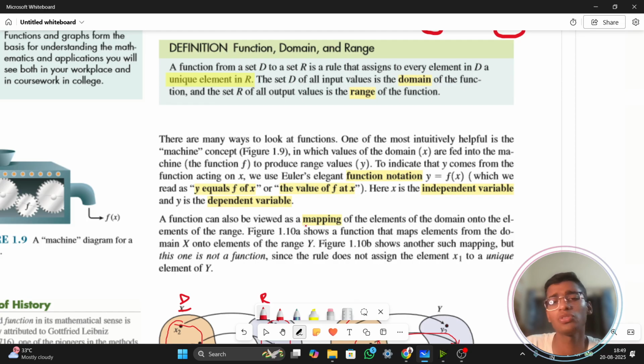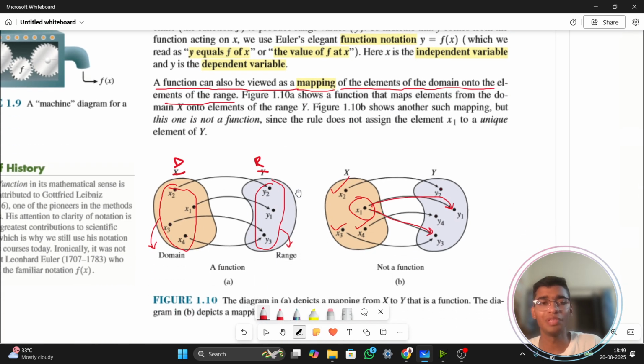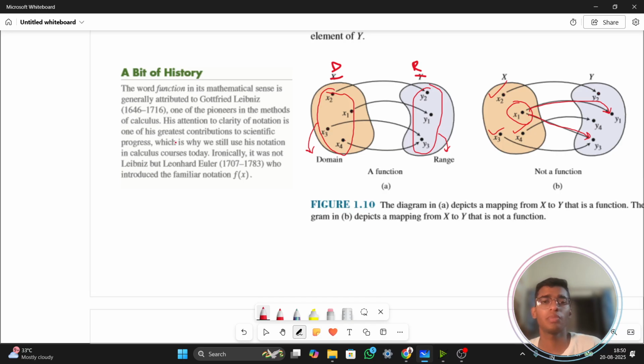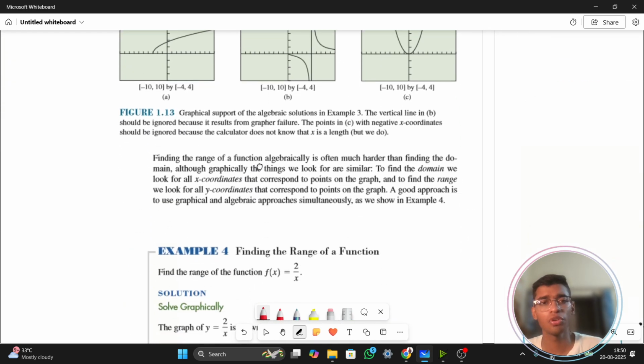Next is a function can also be viewed as a mapping. I've already talked about mapping. Mapping means mapping of elements of the domain onto elements of the range. This definition I had already given while explaining that it is a mapping of elements of the domain into the elements of the range. So I hope this thing is also clear. There's a bit of history which you can read about, and that is about Euler's notation. Okay, now let's move forward.